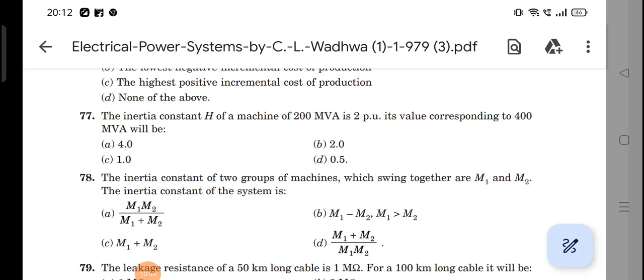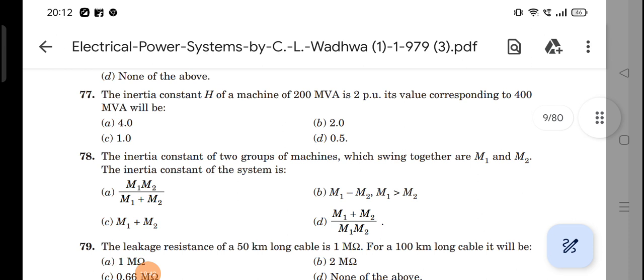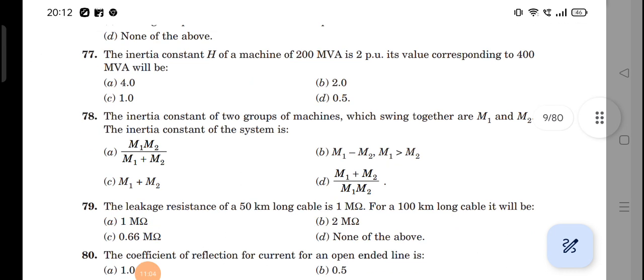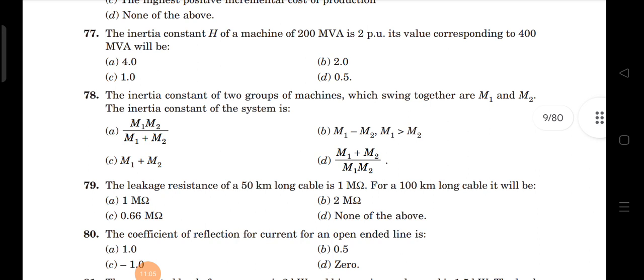Next, the 78th question. The inertia constants of two groups of machines which swing together are M1 and M2. The equivalent inertia constant of the system when the two machines swing together is M equivalent equals M1 plus M2. If it is a three machine system, that is M1 plus M2 plus M3. That means which option is correct? For the 78th one, the third option is correct.